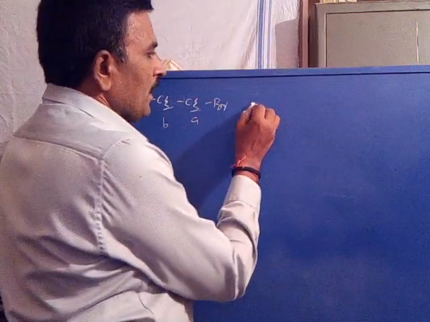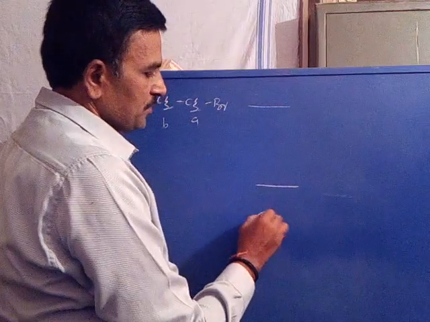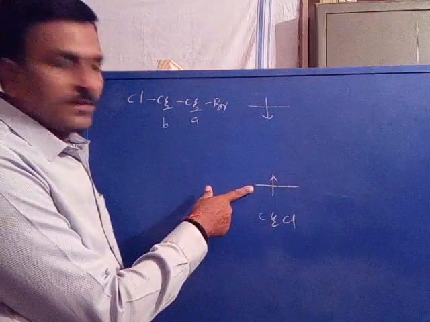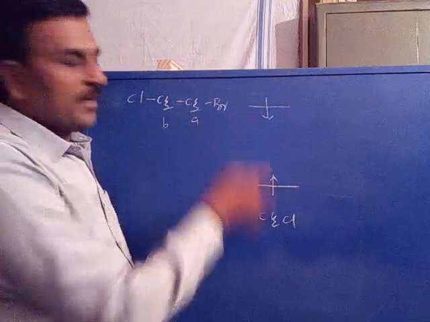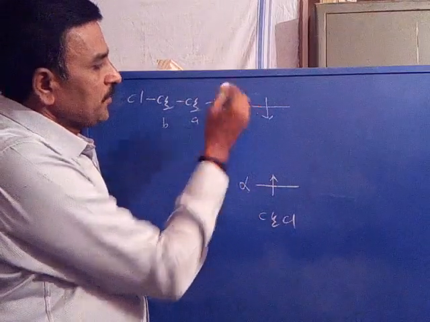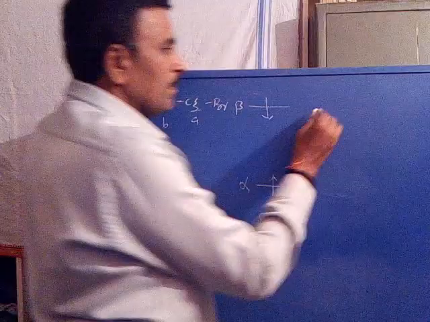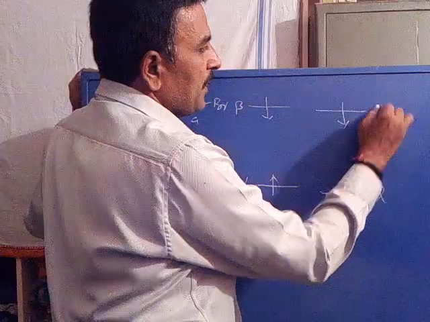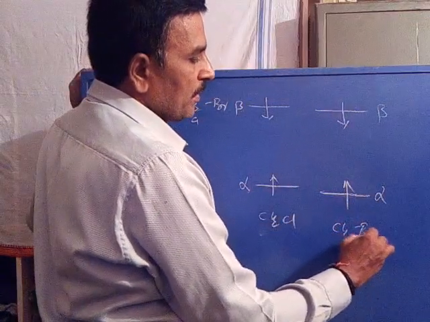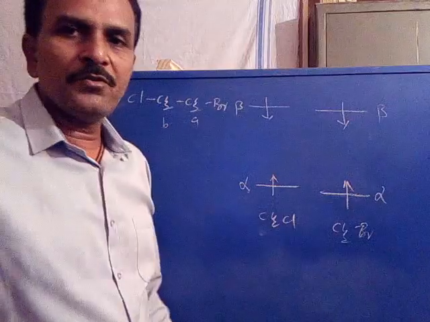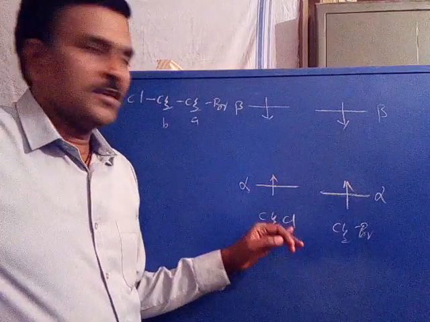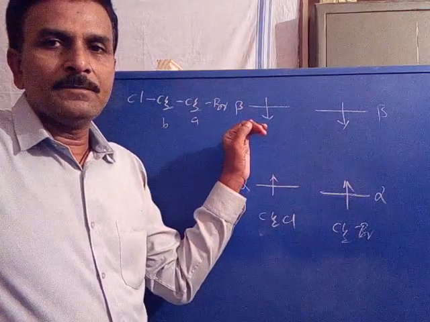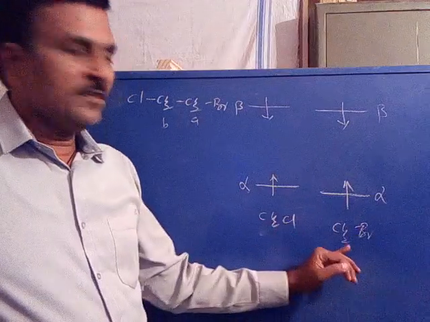Now, the spin states of CH2Cl: this is the lower spin state, this is the higher spin state, alpha spin state and beta spin state for the CH2Cl proton. Similarly, alpha spin state and beta spin state for the CH2Br proton. The lower spin state is alpha, the higher spin state is beta, for both CH2Cl and CH2Br.